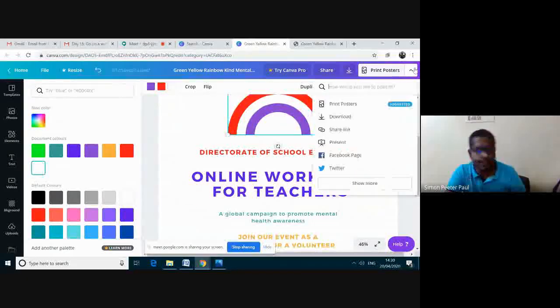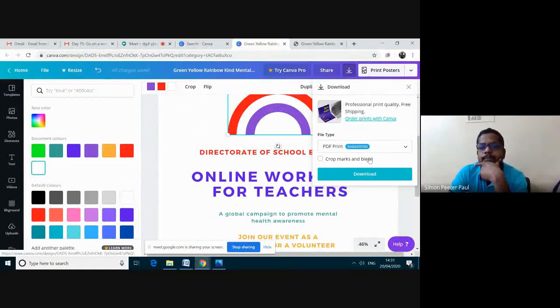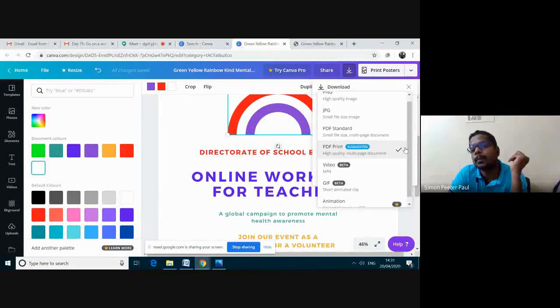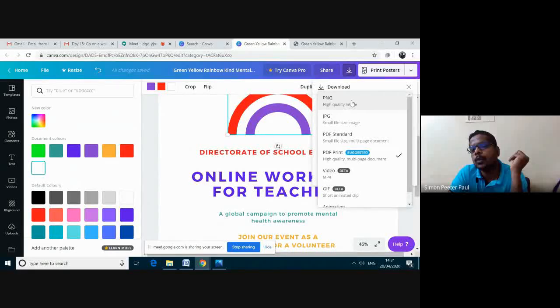Click on this down arrow button and then click download. And then in the file type, again click on the down arrow and then go for PNG. PNG is for digital sharing. And then for PDF, this one is for high quality.